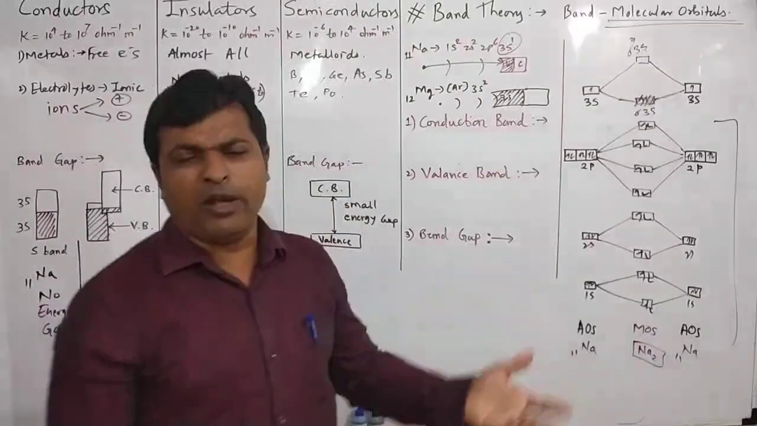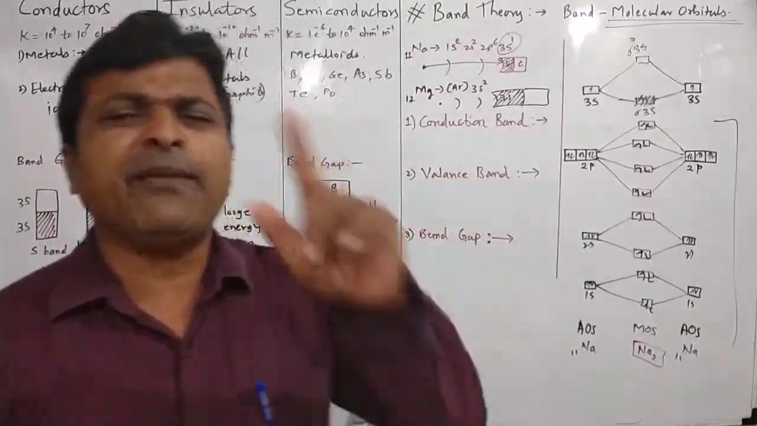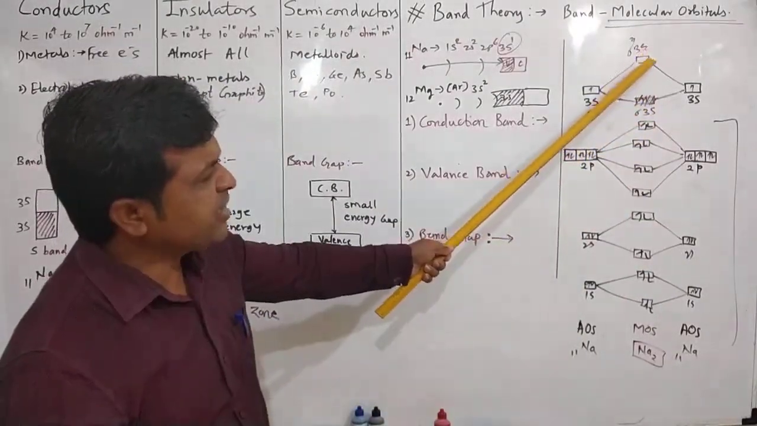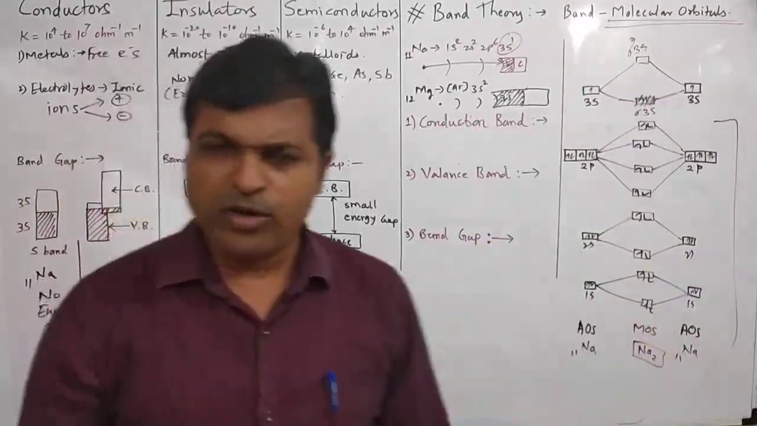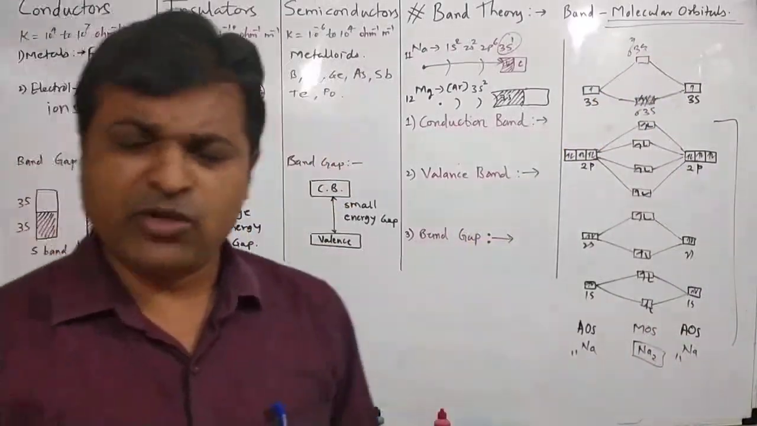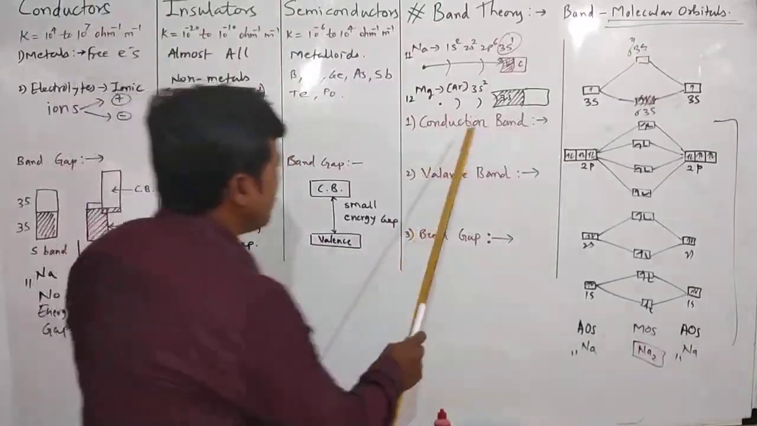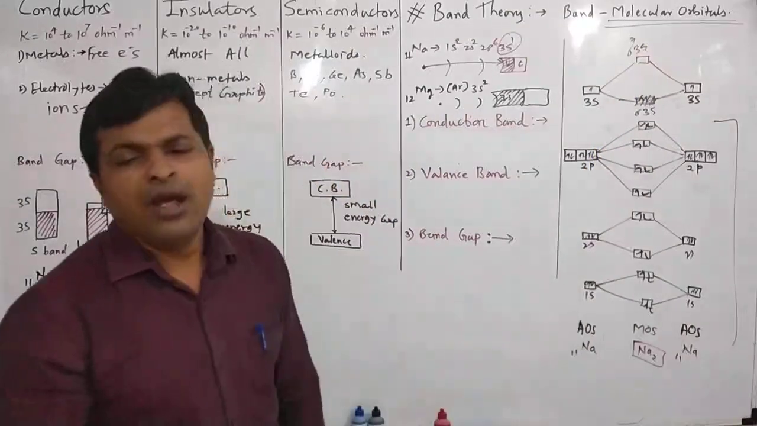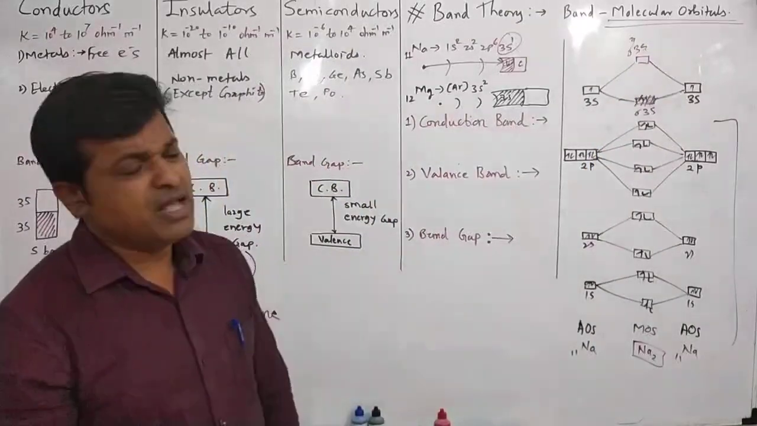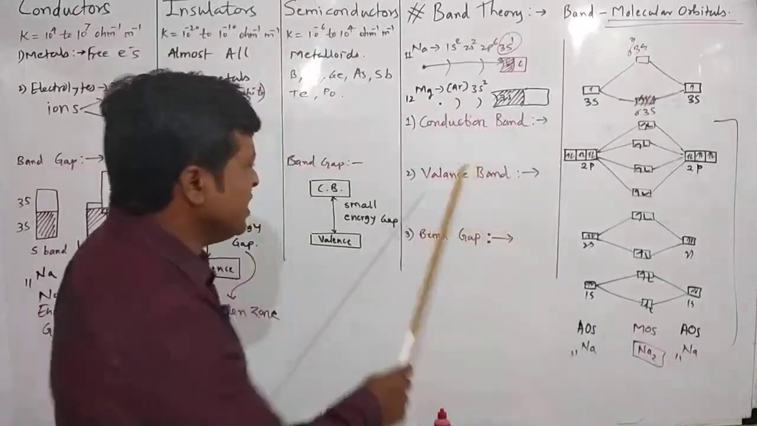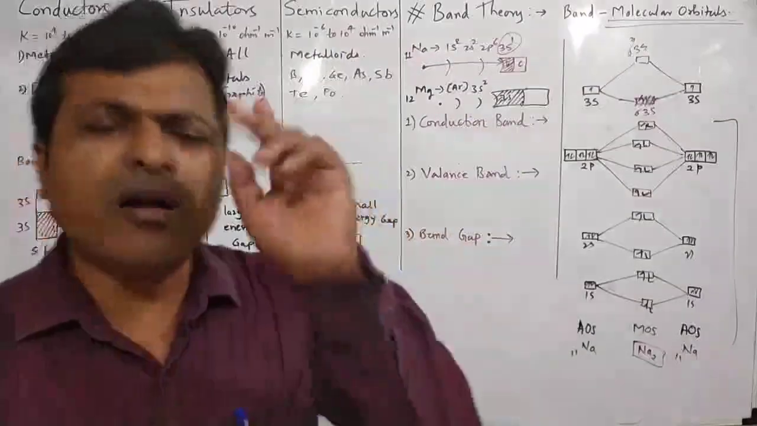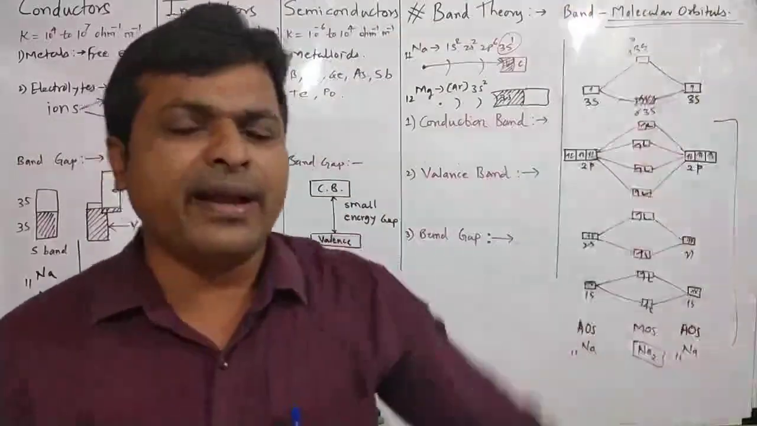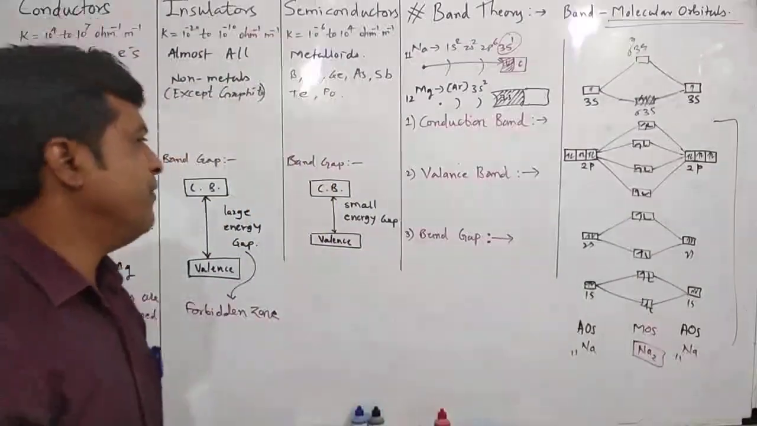So a band is nothing but the molecular orbitals. Molecular orbitals having lower energy than the conduction band molecular orbitals are called the valence band. So conduction band: the highest energy molecular orbitals which are vacant or partially filled are called the conduction band. Valence band: the band or molecular orbitals having lower energy than the conduction band is called the valence band.